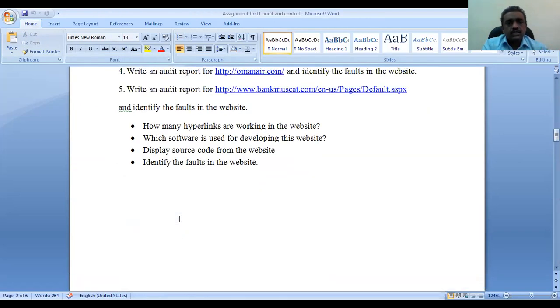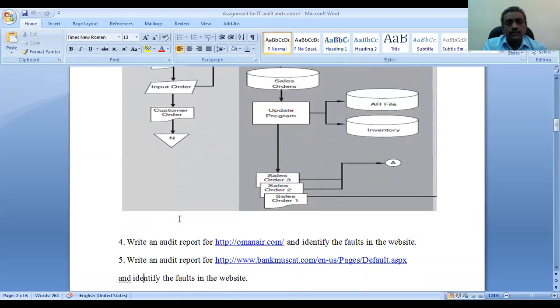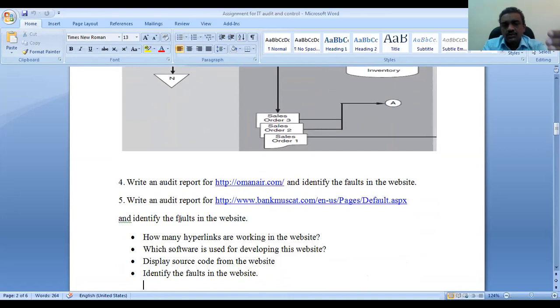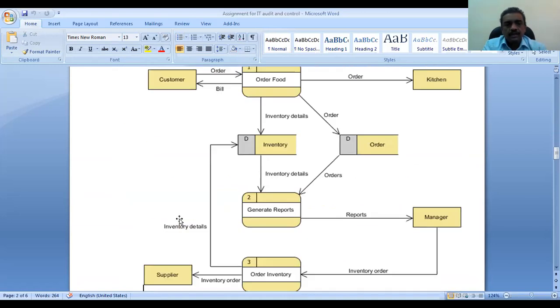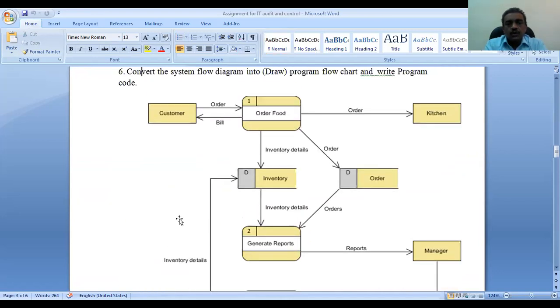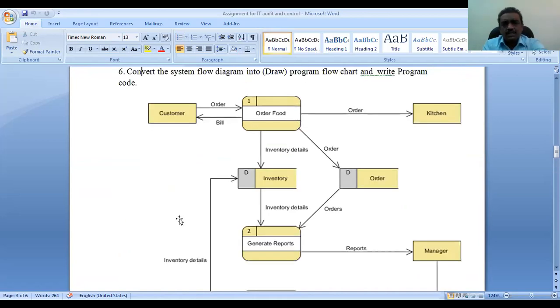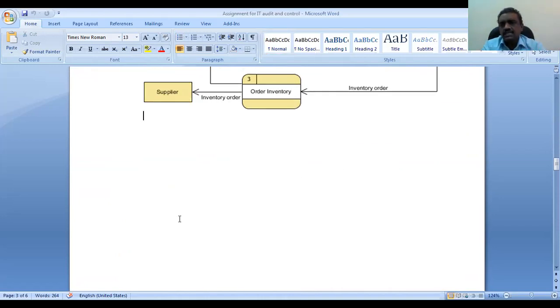Next, write an audit report for Oman Air. Same questions, answer these questions for Oman Air and Bank Muscat. Next, convert the system flow into a simple flowchart, and write a small code like step 1, step 2, step 3. Step 1, customer. Step 2, order the food. Step 3, go to the kitchen. Inventory, order. These things you already studied in system analysis and design and decision support systems.